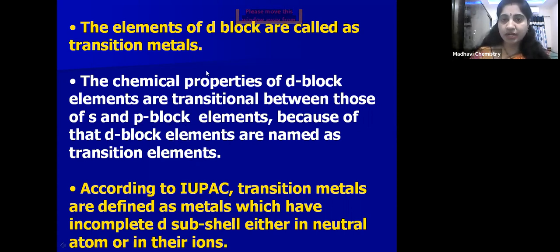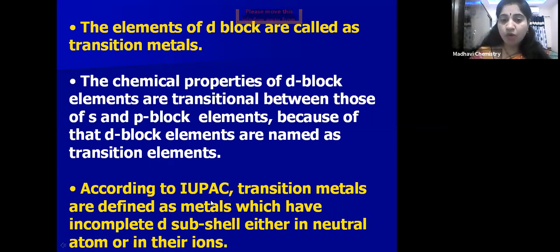Again, I'm repeating, children, D block elements are called transition metals. Why are these called transition metals? Because they are present in between S block and P block. S block elements are electropositive, and P block group 16 and 17 elements on the right side are highly electronegative elements. So that's why the chemical properties of D block elements are transitional between those of S and P block elements. Because of that, D block elements are named transition elements.